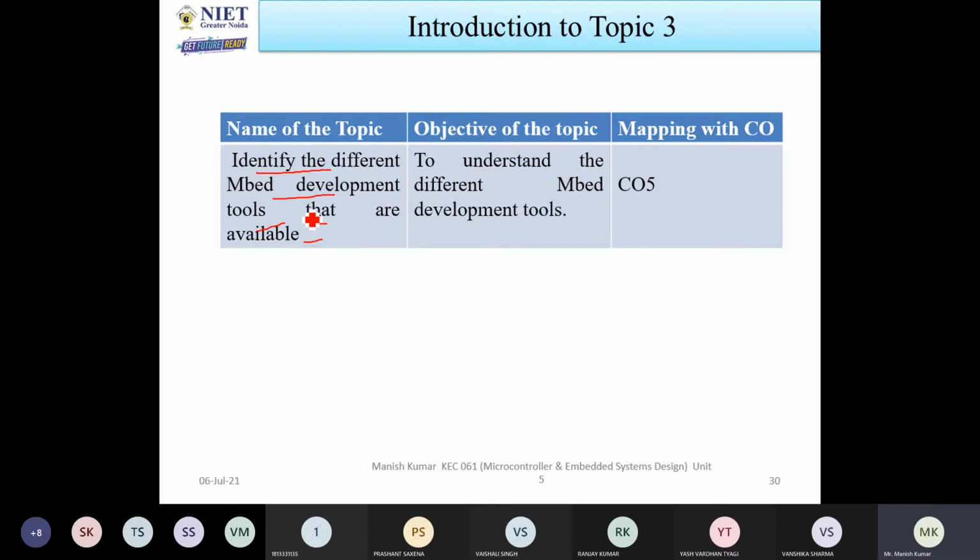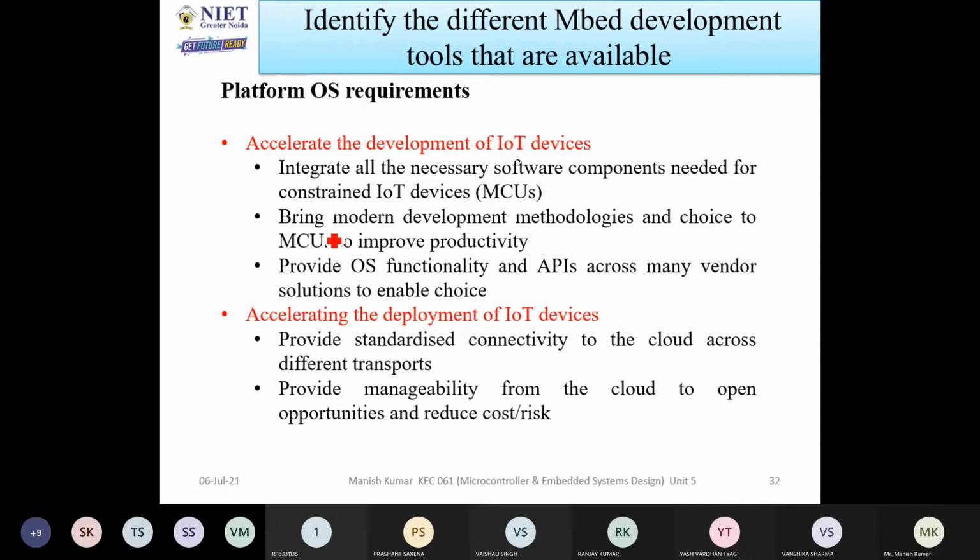But before discussing the different tools, we will see what operating systems are, why an operating system is needed, and what Embed OS is. Then I will go to the development tools. So first I will discuss the platform OS requirements: why an operating system is required. Everyone is familiar with operating systems. So the first question is why an operating system is needed.